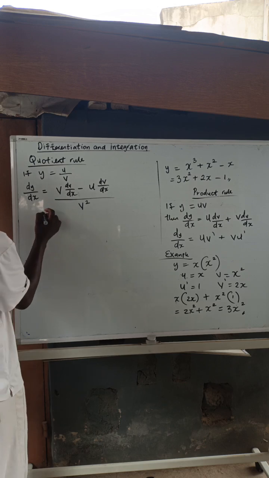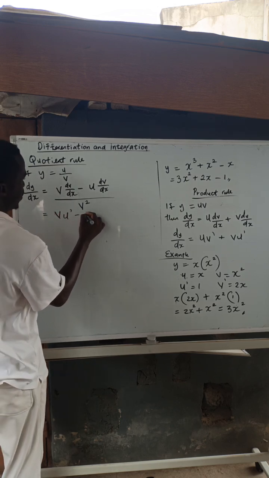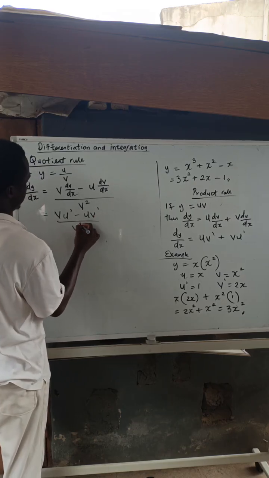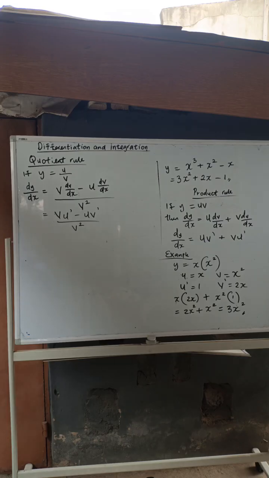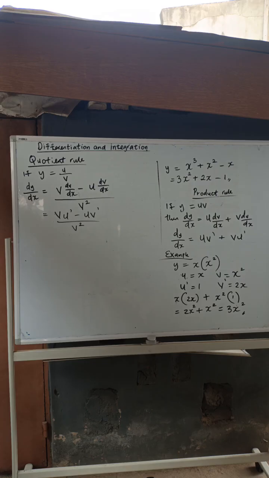The way I actually do my own is v u prime minus u v prime divided by v squared. That's my own easy way. It saves me a lot of problems and a lot of issues.